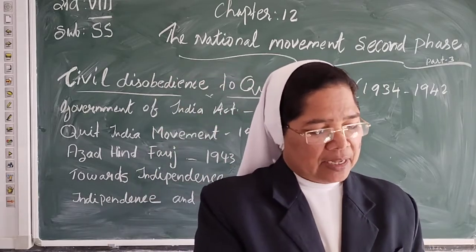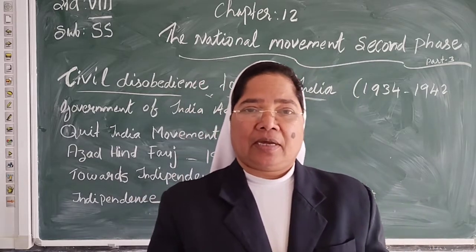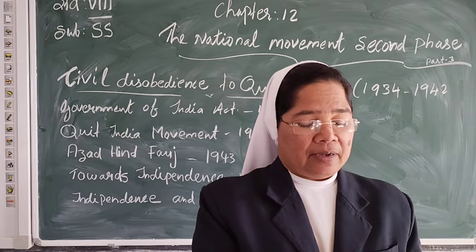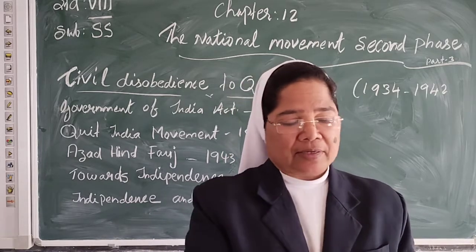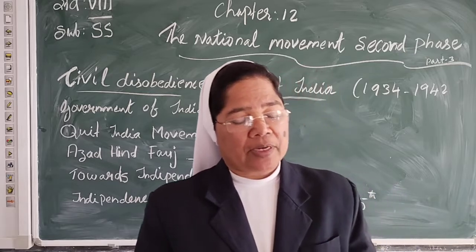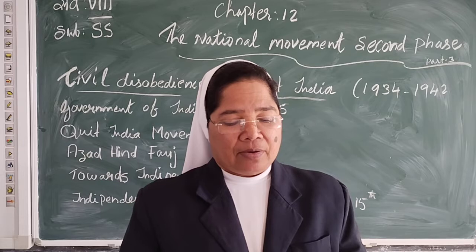Today we studied very important points: the Government of India Act 1935, the Quit India Movement of 1942, and the Azad Hind Fauj or INA.